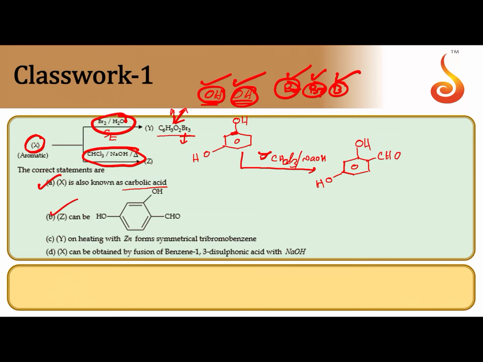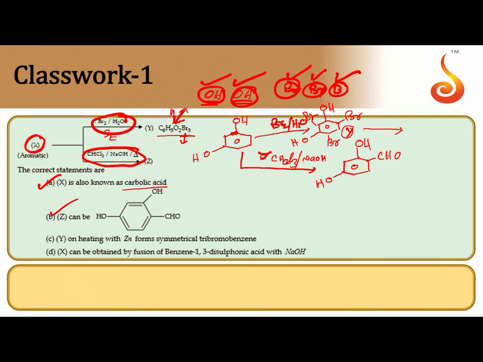Next, with bromine water, resorcinol can give a tribromo product. Two OH groups remain present. Three bromines are attached. So its formula is C6H3O2Br3. Next hint, Y, this is Y.